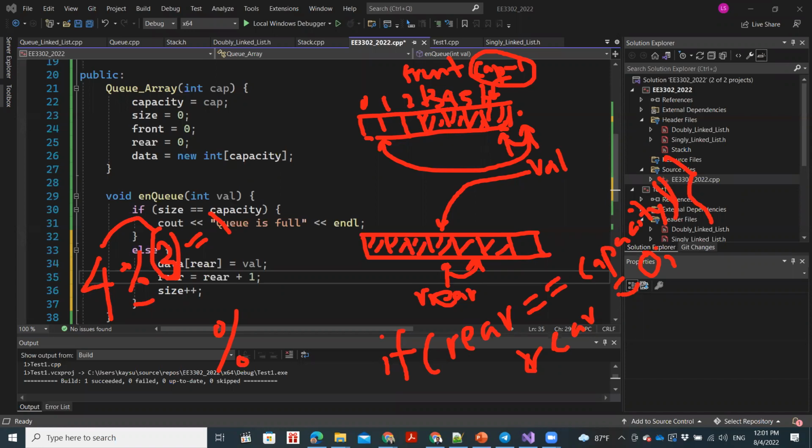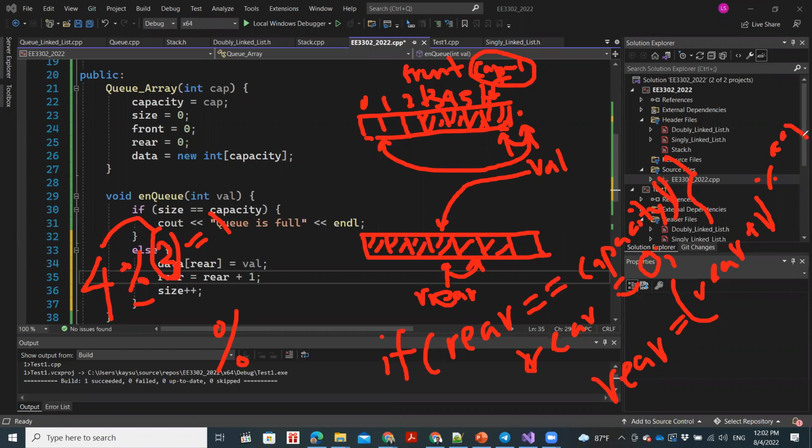So in our example, once we increment the rear by 1, we need to take the modulus by capacity.